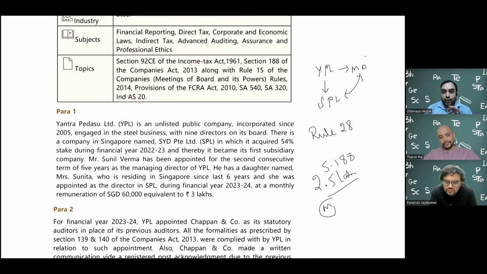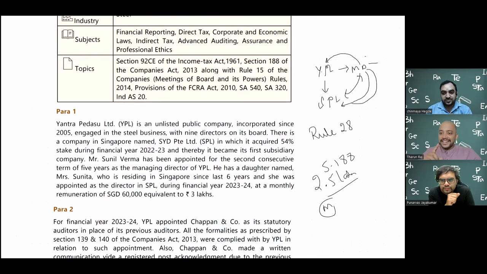So the managing director is related to the holding company and also to the subsidiary company, and therefore the managing director's daughter, who is also a relative, is a related party of the subsidiary companies. So for the whole group, they become related parties, and the disclosure requirements would follow.